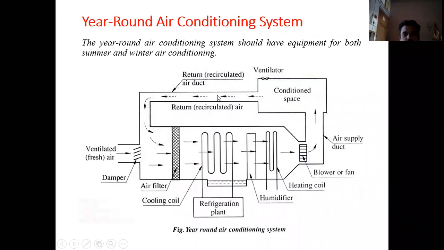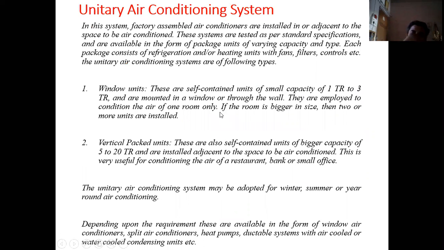Okay, so we see the two classifications of the systems. Now the third that we have to study is the unitary air conditioning system. Basically, these are the factory assembled air conditioners. We generally see these in different homes, in hospitals, and also in banks.